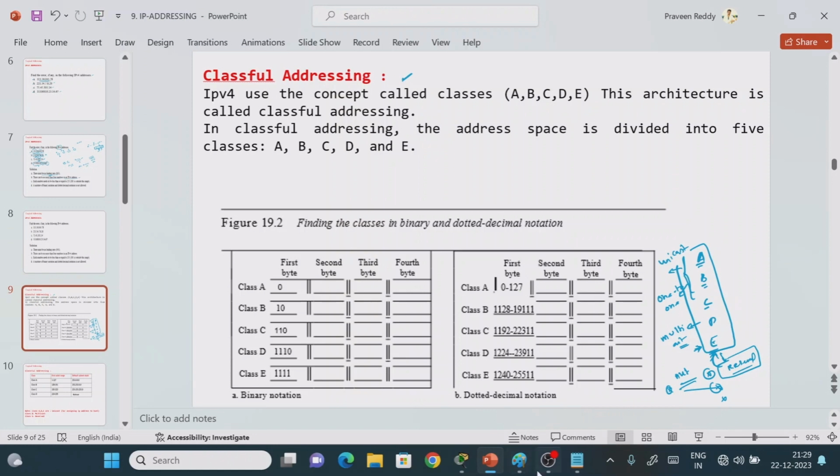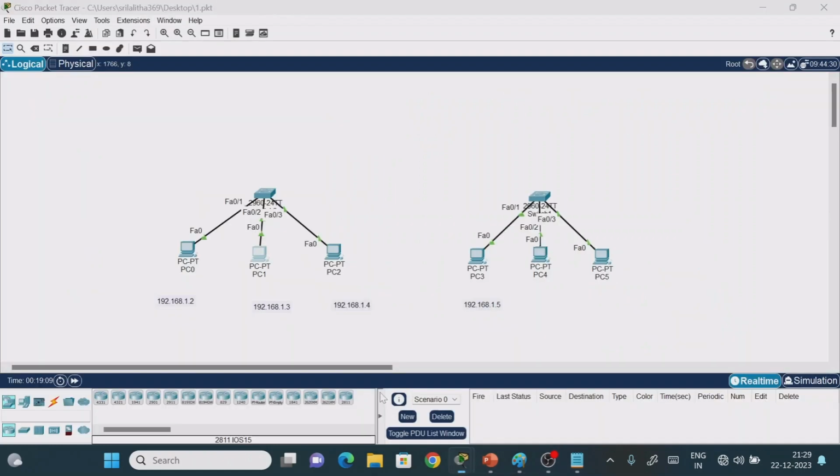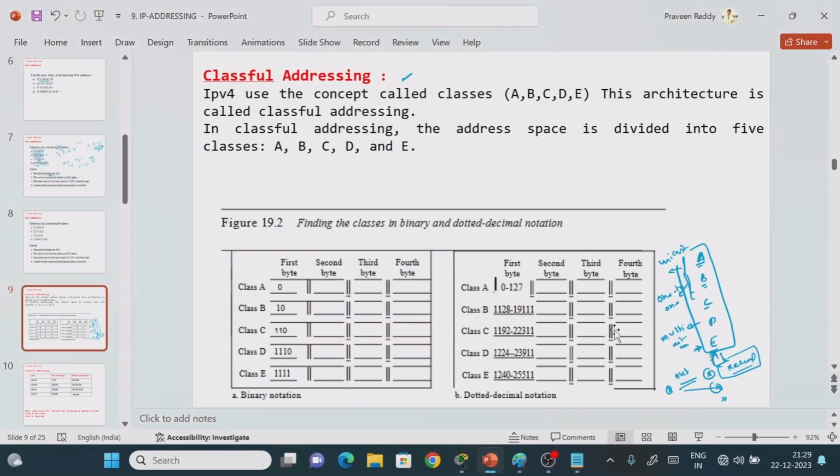Now, the moment you are going to give some IP address to a system, the first thing we have to do, after writing it in the dotted decimal number system, is identify what type of IP address it is. It is mandatory to find out what type of IP address we are using in the networking mechanism. As we discussed, we have these many IP address classes: Class A, B, C, D, E. Most probably we are using only Class A, Class B, Class C IP addresses, right?